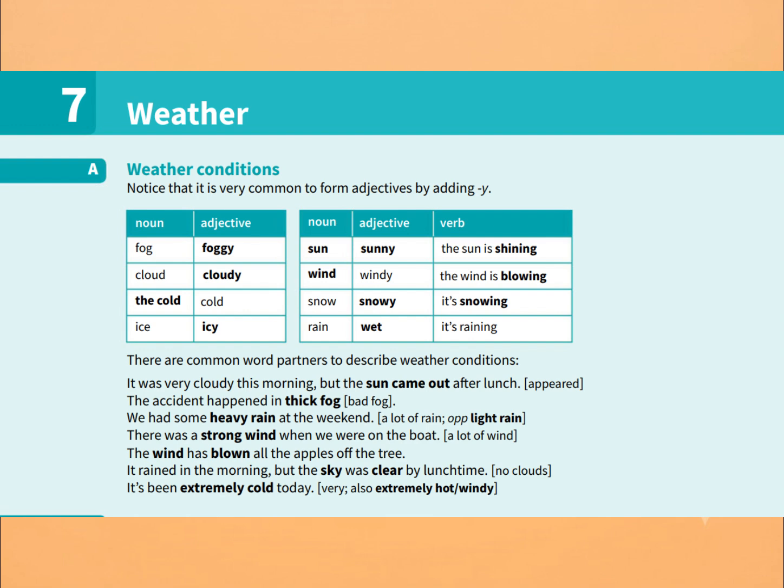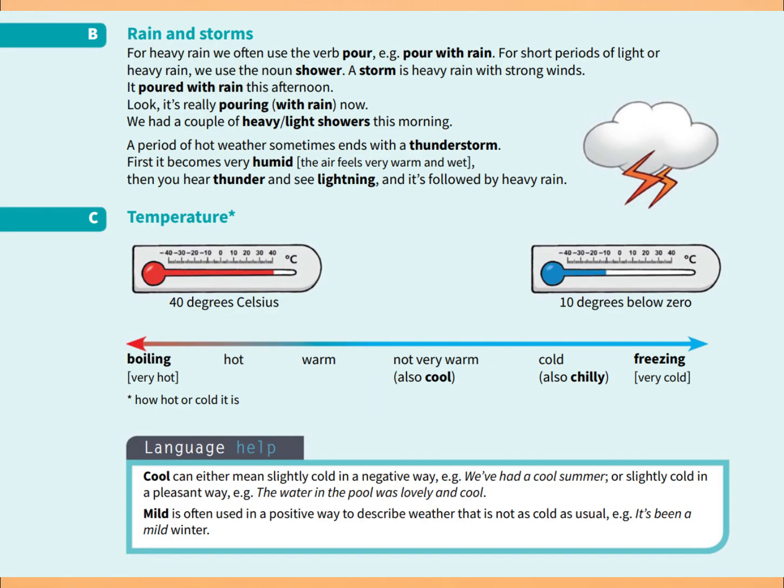We can strengthen weather adjectives with extremely. It has been extremely cold today. We can also say extremely hot or extremely windy. B. Rain and storms. For very heavy rain, we often use the verb pour. It poured with rain this afternoon. When heavy rain is falling now, we can say, it is really pouring with rain now.